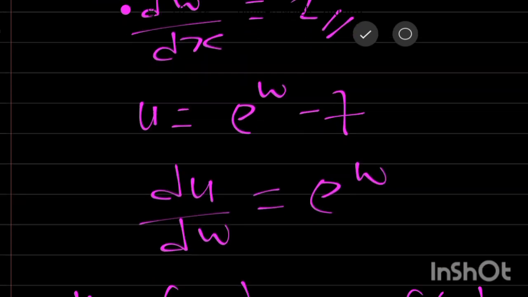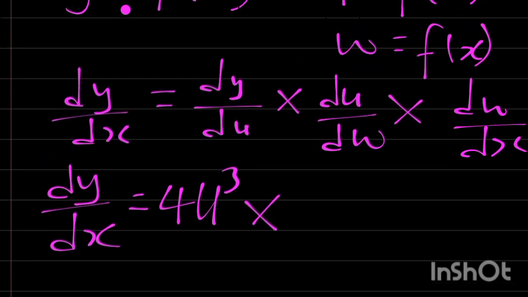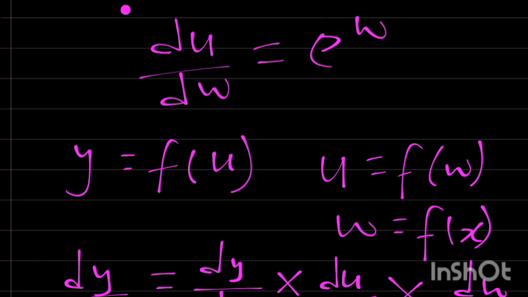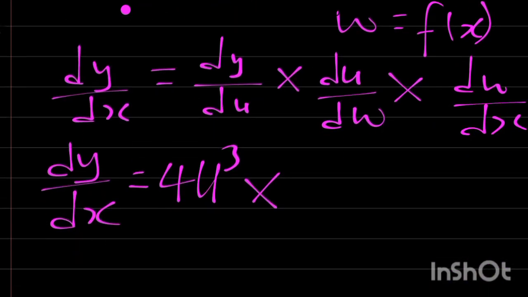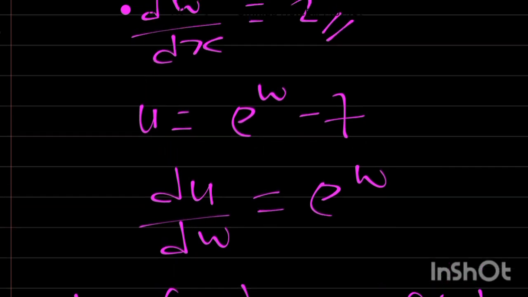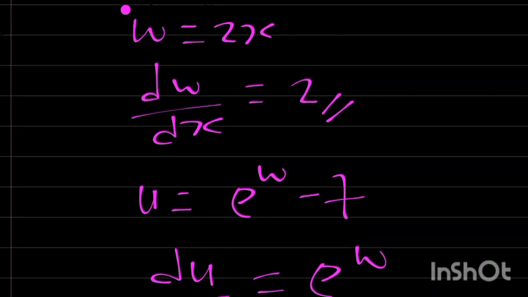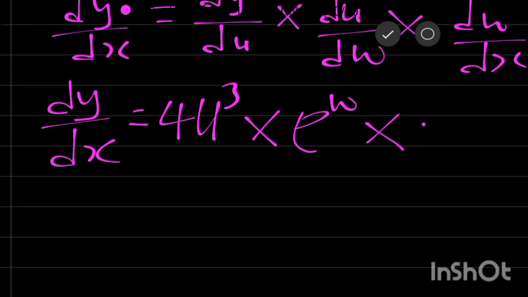Let's go back and write 4u raised to power of 3, times du/dw. du/dw is exponential w. So I have exponential w times dw/dx. What is dw/dx? dw/dx is actually 2. That means everything times 2.